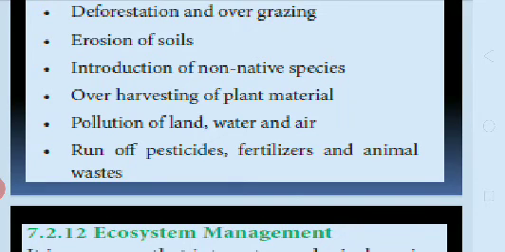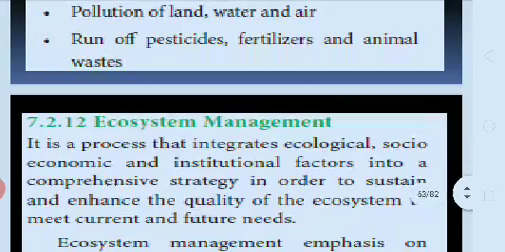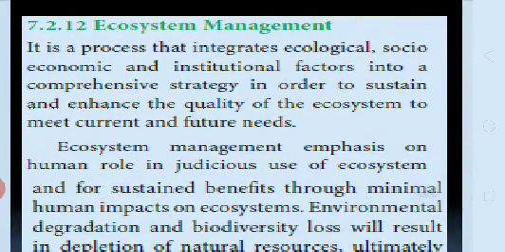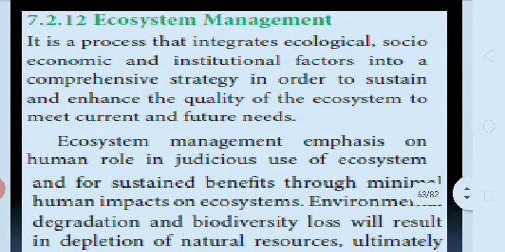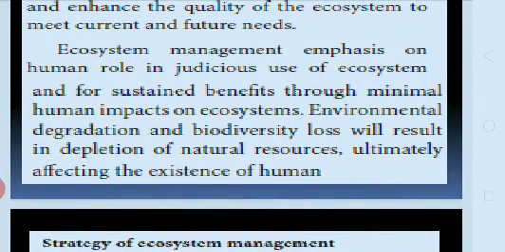Next we pass on to ecosystem management. How will we manage an ecosystem? It is the process that integrates ecological, socio-economic and institutional factors into a comprehensive strategy in order to sustain and enhance the quality of the ecosystem to meet current and future needs. Ecosystem management emphasizes the human role in judicious use of the ecosystem and sustained benefits through minimal human impacts on the ecosystem. Environmental degradation and biodiversity loss will result in depletion of natural resources, ultimately affecting the existence of humans.